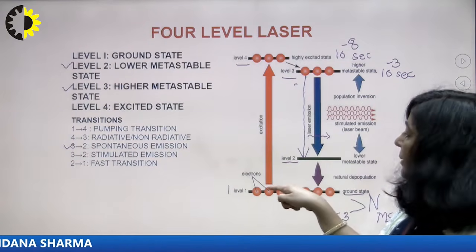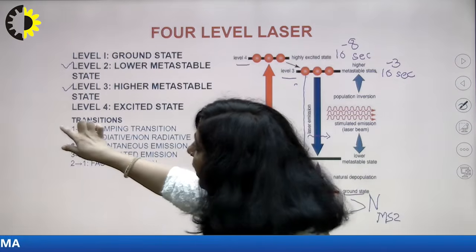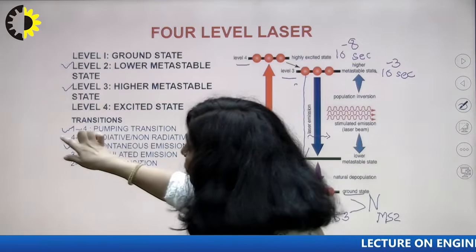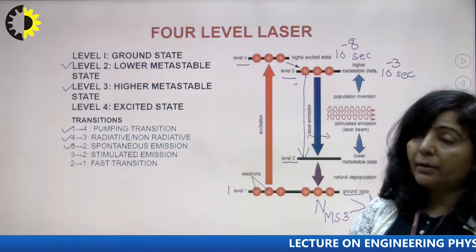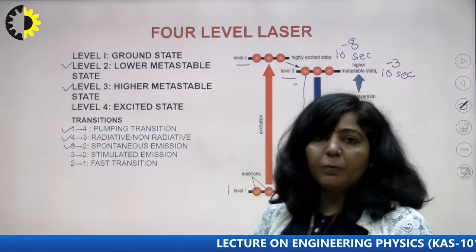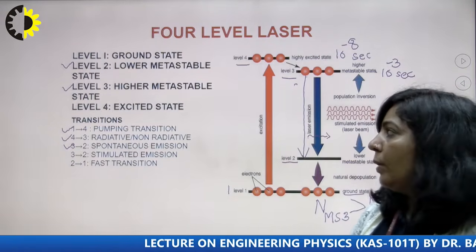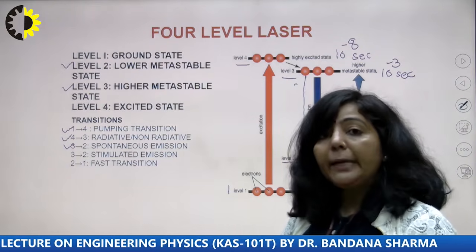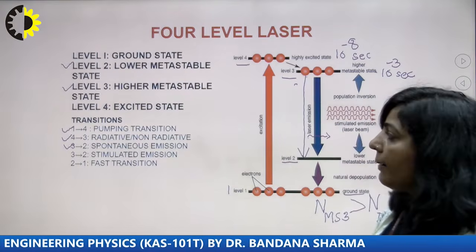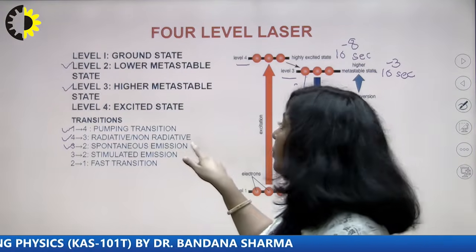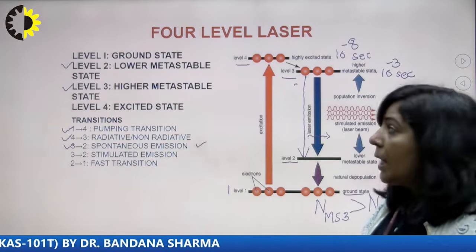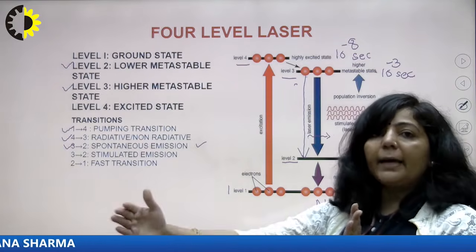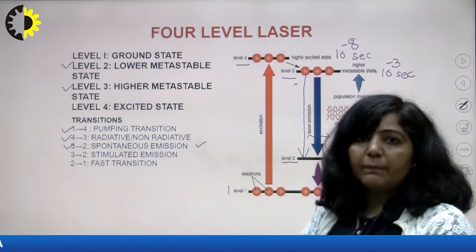As you have seen here, the first transition is from 1 to 4, and that transition takes place using a pumping source. From 4 there will be a transition to 3, which can be radiative or non-radiative, and when they are coming down to 3, you will achieve population inversion between 3 and 2. Once few atoms complete their lifetime in state number 3, they will automatically come down to 2. If they are coming down to 2, they will emit photons due to spontaneous emission. And the photons emitted due to spontaneous emission will start moving inside the active medium between the two mirrors of the resonant cavity.